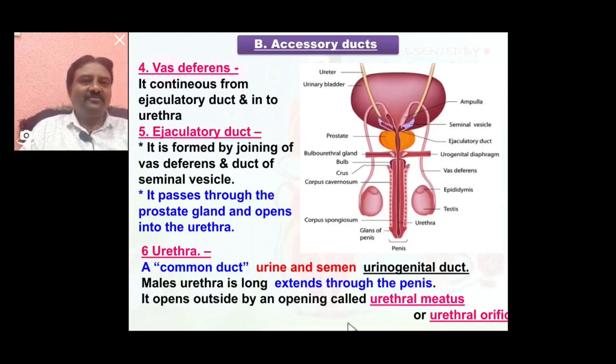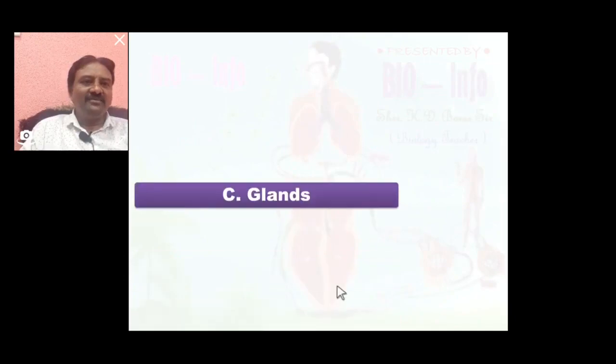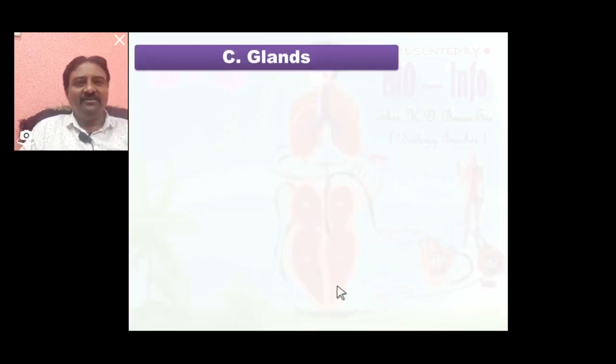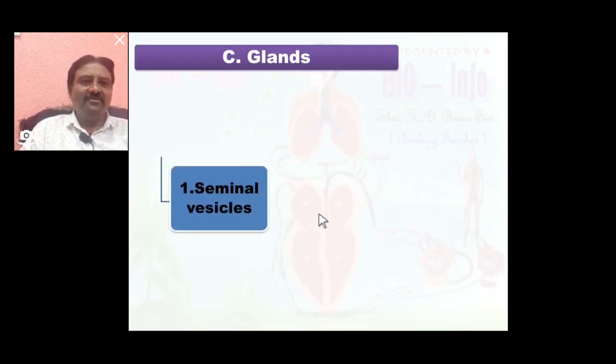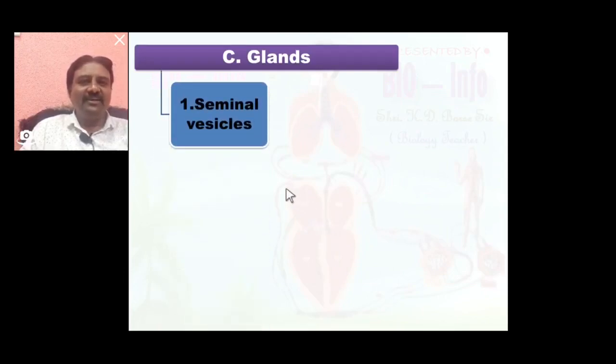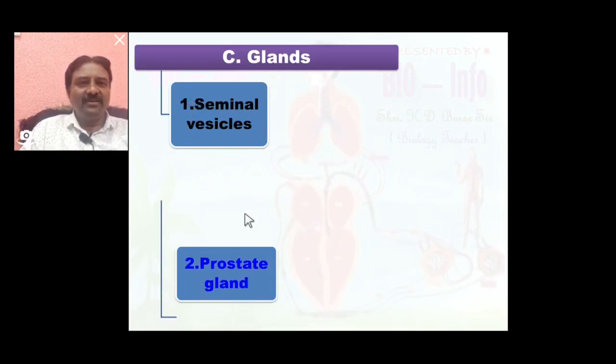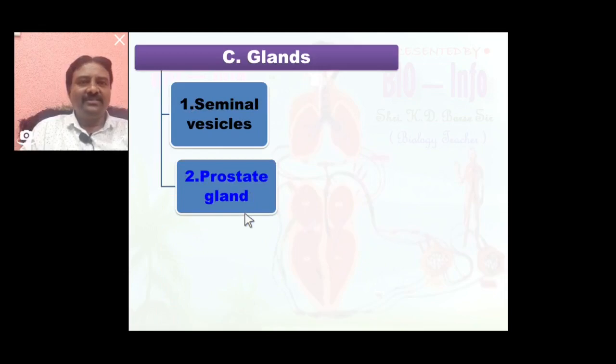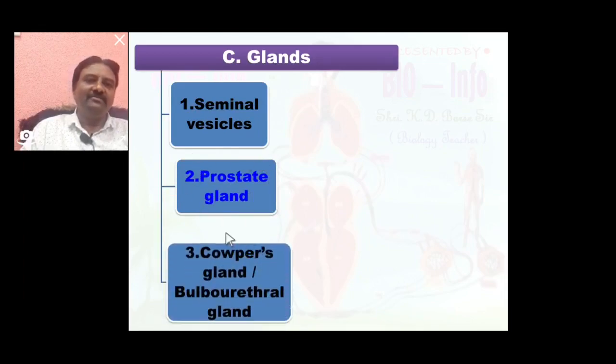Now the third part of the male reproductive system is known as glands. What glands are present in the male reproductive system? Seminal vesicles are one of the glands, seen in paired form. Prostate gland is seen in unpaired form. Cowper's gland or bulbourethral gland is seen in paired form in the male reproductive system.